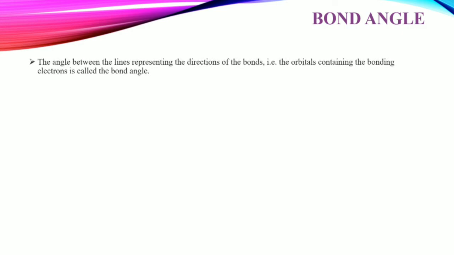Now, bond angle. What is bond angle? The angle between the lines represented in the direction of the bond, for example the orbitals containing the bonding electrons, is called bond angle. And a right angle, that means 90 degree, 180 degree. These are the angles.